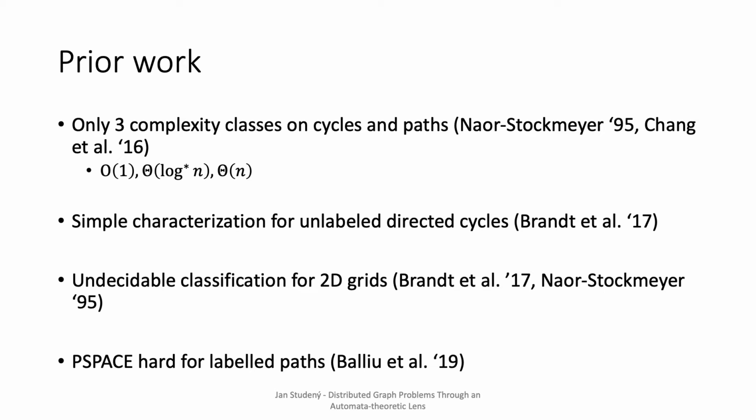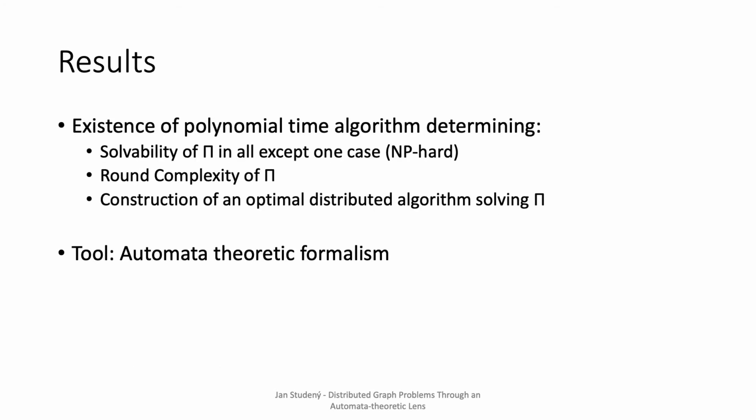As a first step, Brandt et al. showed that in the case of unlabeled directed cycles, we get a simple characterization. But in the same paper, they also show that already in the case of 2D grids, efficient classification is impossible. In fact, it is undecidable to determine the round complexity of a given LCL problem. Recently, Balliu et al. showed that the same question is already PSPACE-hard for labeled paths. So it is unknown whether it is possible to efficiently classify problems on cycles or paths, or whether it's already hard.